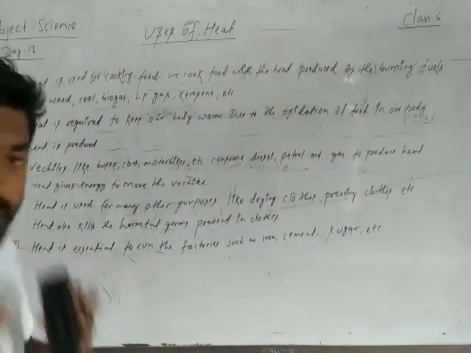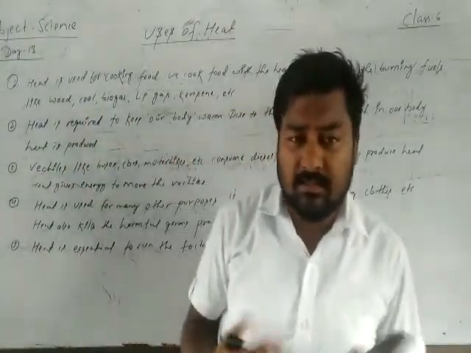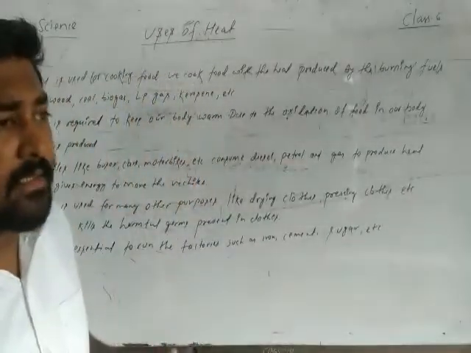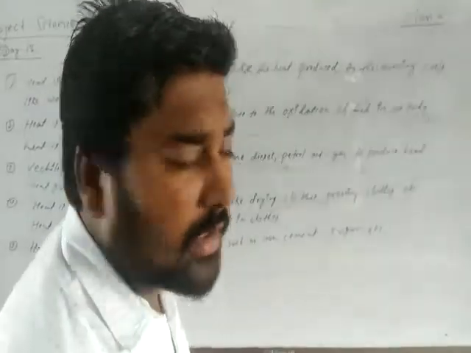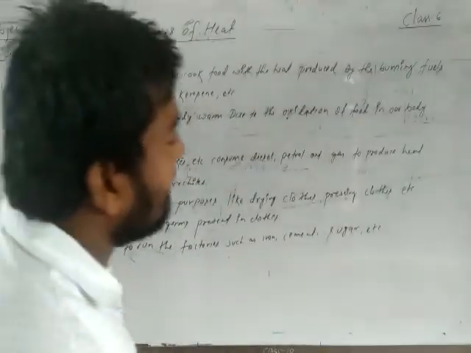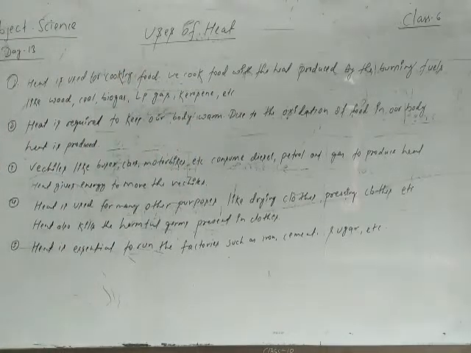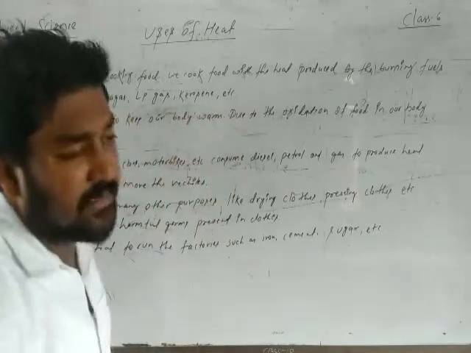Our mothers, sisters and daughters cook the food, and it is possible due to burning fuels like wood, biogas, LP gas, kerosene, etc.